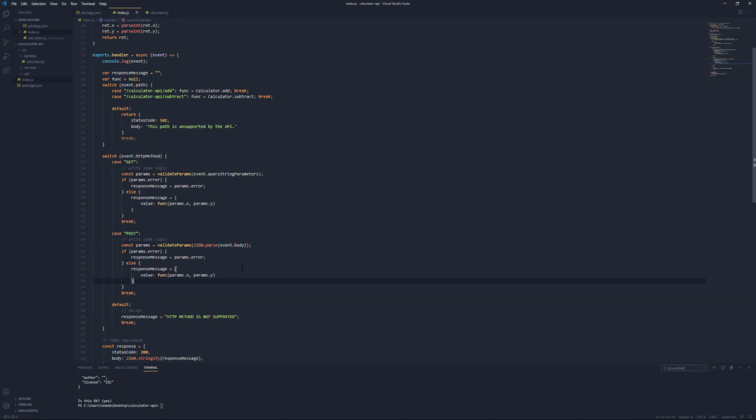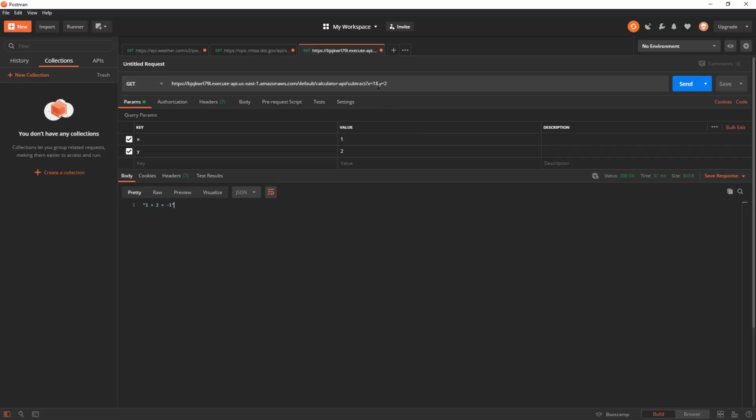Okay, so what we're going to be testing with this new deployment is that we actually get the response message back as a value, and that we can use this post method the same way that we're using the get method. So let's go ahead and deploy this and see if we can use post the same way that we can use get. All right, so let's rerun this request URL that we have in Postman already, and we'll see what we get back.